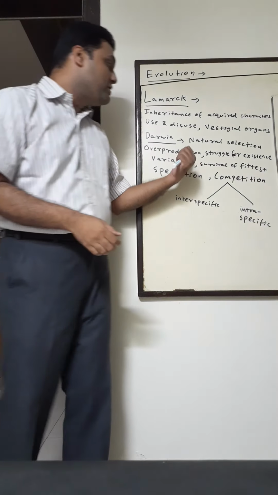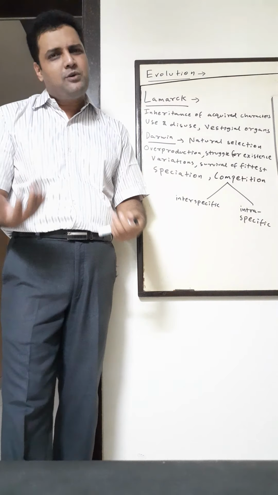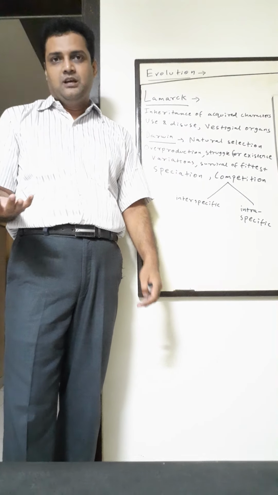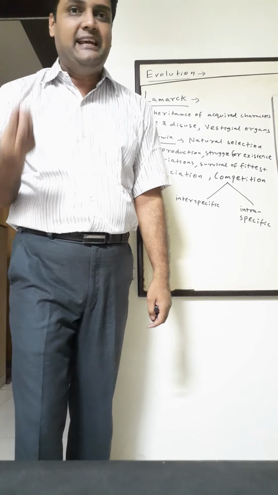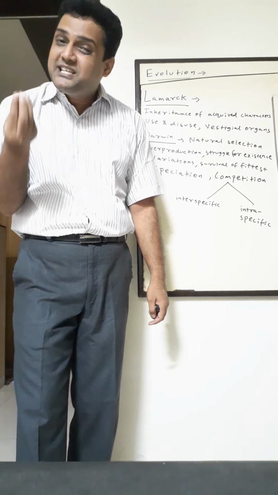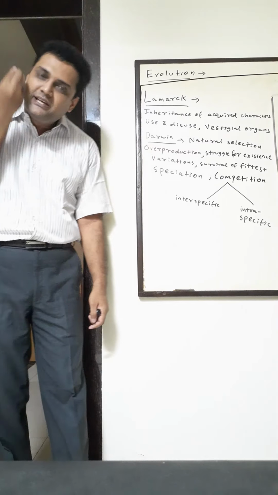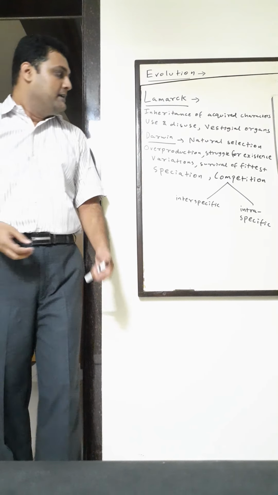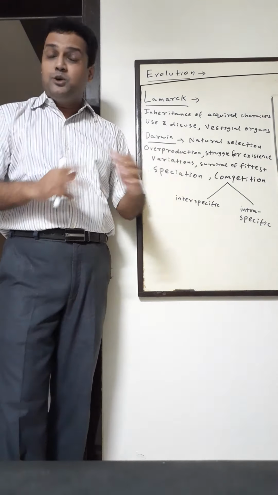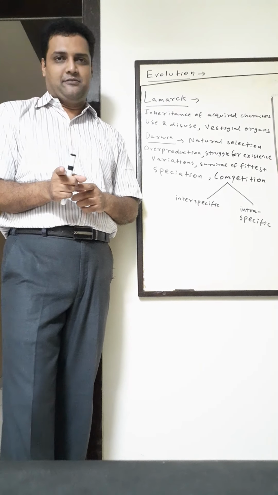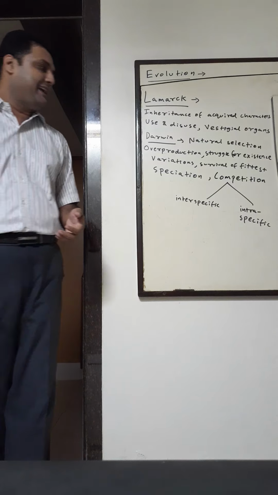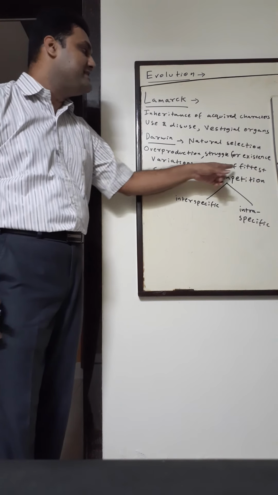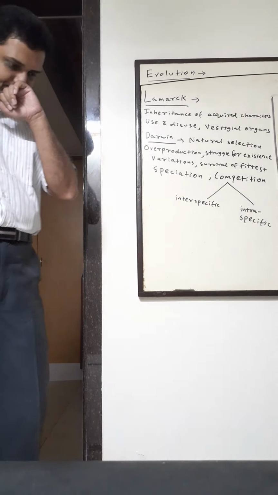Okay, he also has spoken about overproduction. What is overproduction? There is a lot of reproduction. Okay, for example, a turtle will lay 60 to 80 eggs at one time, but out of those 60 to 80 eggs, only 4 or 5 are actually going to survive. Okay, so this is about overproduction. The one who is fit is going to survive, and the one who is not fit will perish and therefore cannot pass the characters to the next generation. Therefore his theory is called survival of the fittest.